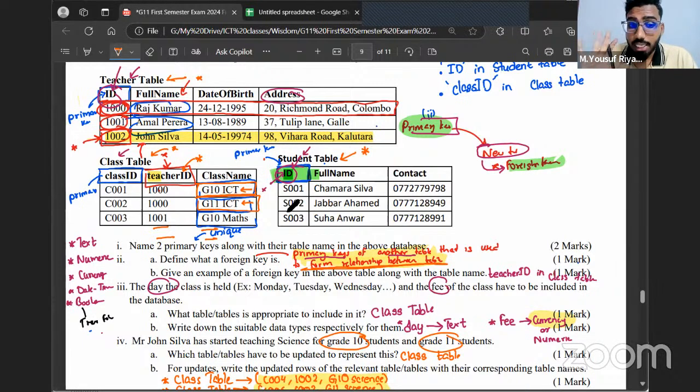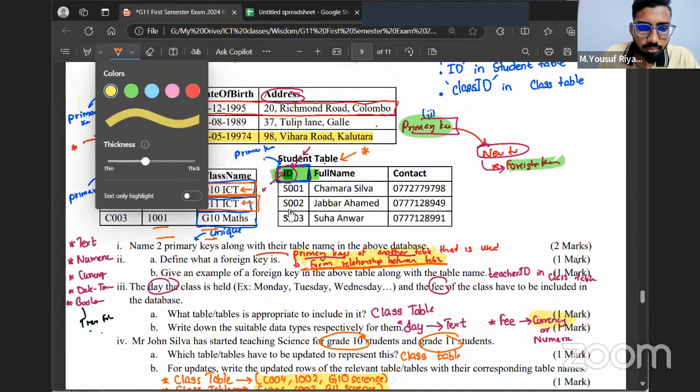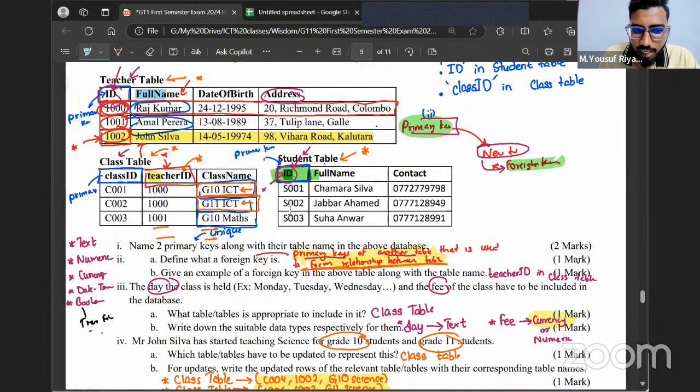Let's say, imagine I have the teacher's name here in the teacher's table, as well as imagine I have the teacher's name in the class table. Imagine I have the teacher's name there and teacher's name here. So in how many places do I have the teacher's name? In how many tables do I have the teacher's name now? Yes, in two tables I have the teacher's name.